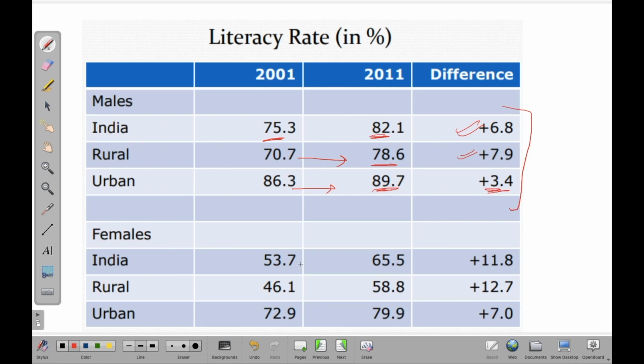Let's have a look at female. In 2001 it was only about 53.7% of the overall female population that were literate. It has increased to 65.5, that is an increase of 11.8. In rural sectors you can see that from 46.1 to 58.8, an increase of 12.7%. And for urban it has increased from 72.9 to 79.9, so an increase of 7% over here. You can see that for rural female and urban female, the difference is still pretty high, that is more than 20% here. So this is one consideration that the Indian government has to look into.